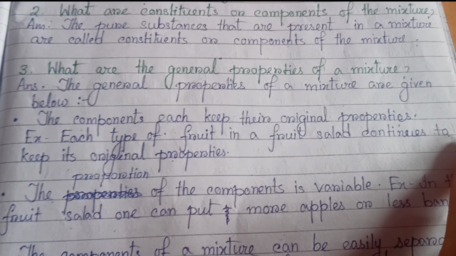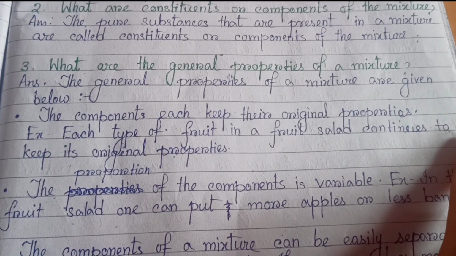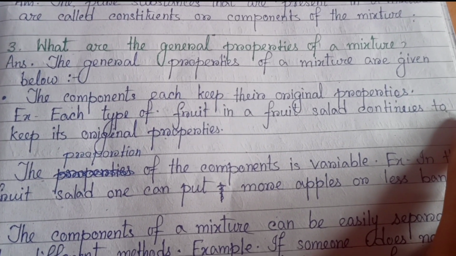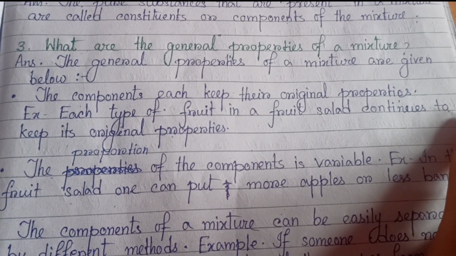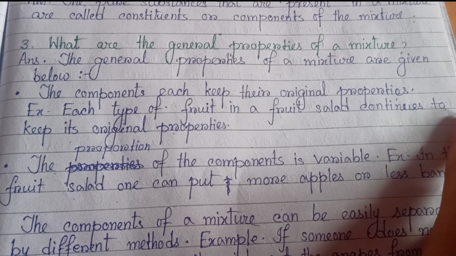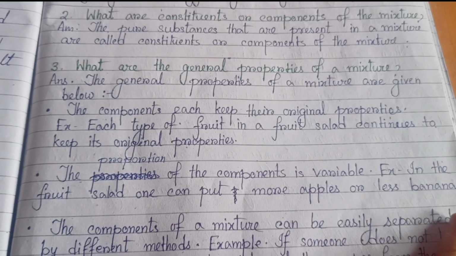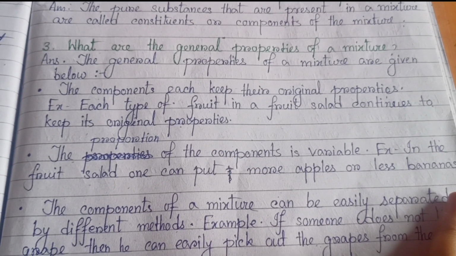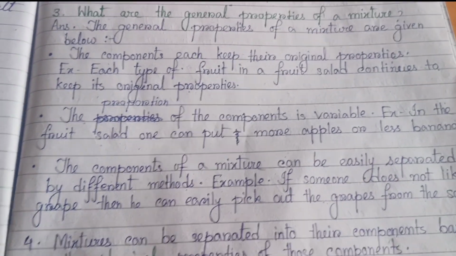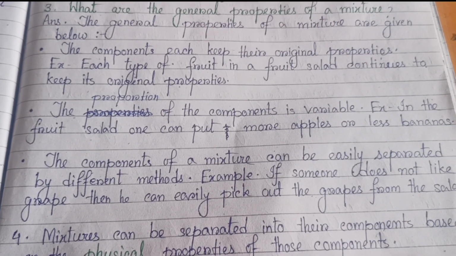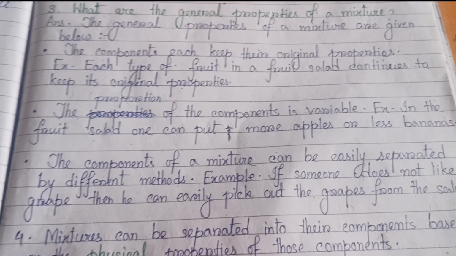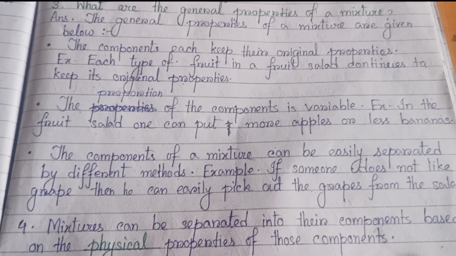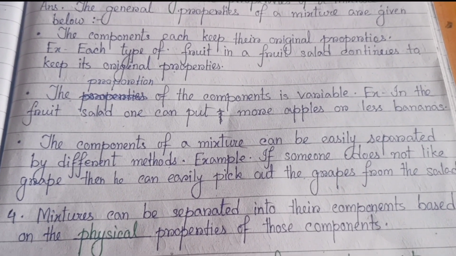First point, the components of a mixture keep their original properties. Example, each type of fruit in a fruit salad continues to keep its original property. Second point, the proportion of the components is variable. Example, in the fruit salad, one can put more apples or fewer bananas. Third point, the components of a mixture can be easily separated by different methods. Example, if someone does not like grapes, then he can easily pick out the grapes from the salad.